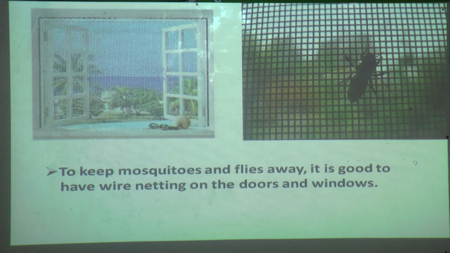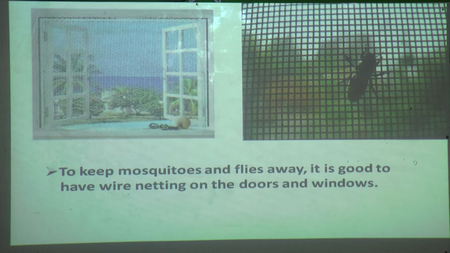We cannot. If the doors and windows of our house are shut all the time, the dirty air from the house will not go out and the clean air and sunlight will not come into the house. So what do we have to do? We should plan for wire netting. When we have wire netting on doors and windows, it will stop mosquitoes and flies from coming inside the house. Okay? Understood students?